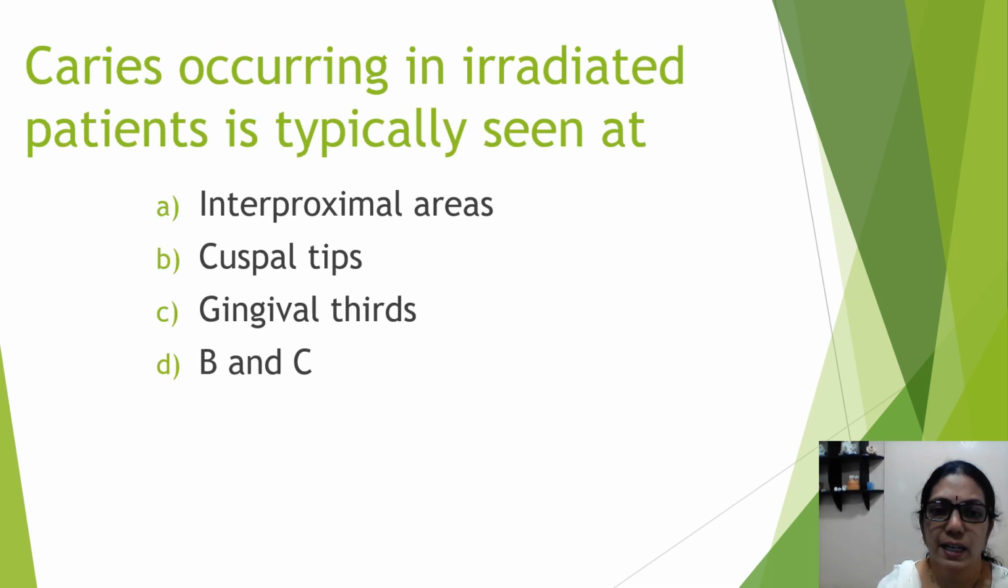Next, caries occurring in irradiated patients is typically seen at interproximal areas, cuspal tips, gingival thirds, or both cuspal tips and gingival thirds. So what is your answer? Typically it occurs at the gingival thirds and also the cuspal tips, which is very rarely seen otherwise.